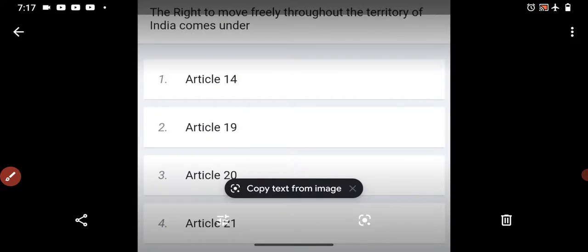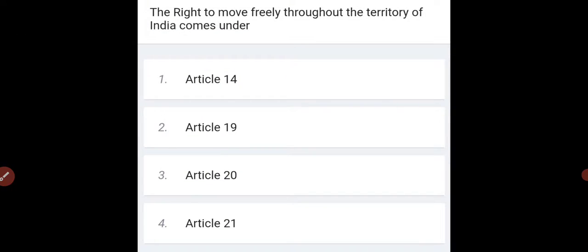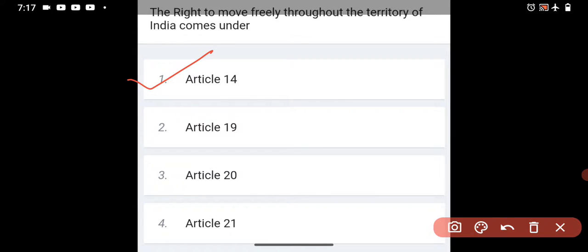The right to move freely throughout the territory of India comes under what? So right to freedom, easily you can get the answer. Article 14, right to equality. Okay, right to freedom of speech, expression, assembly, and moving throughout the territory of our country.